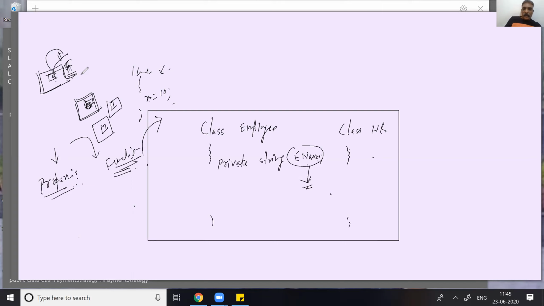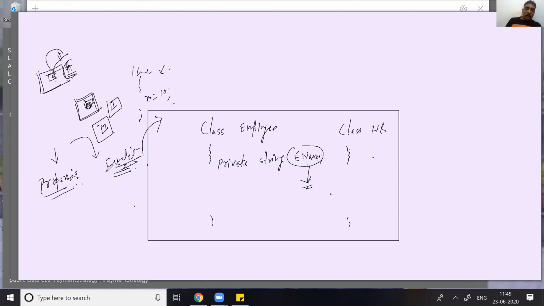Okay, I got your point. So properties and function is a wrapper for this variable. But the question comes, Sandeep, when to go for properties and when to go for function? We can achieve encapsulation by the function, yes. We can achieve encapsulation by the properties, yes.